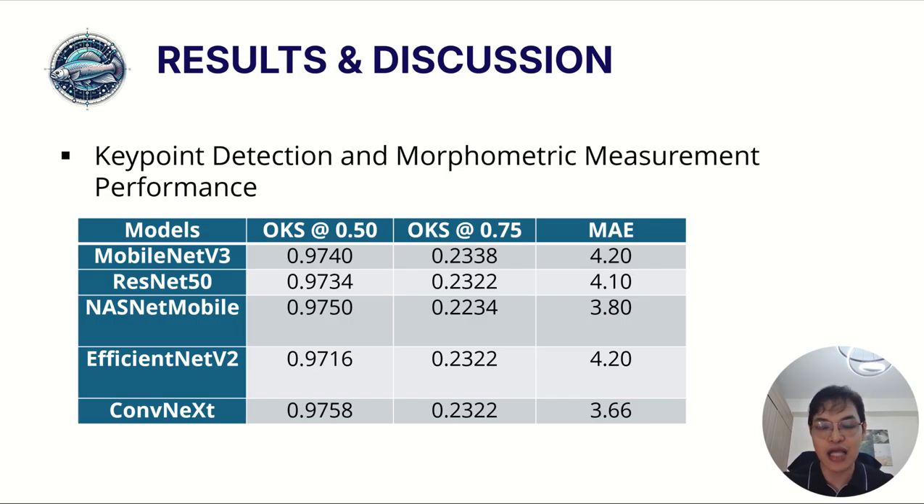Among the tested architectures, Cognex achieved the best overall performance, obtaining the highest OKS score at 0.5 and the lowest mean absolute error of 3.66. This means that Cognex produced the most accurate landmark detection and the most reliable morphometric measurements. Because of this, Cognex was selected as the final model for the developed morphometric measurement system.